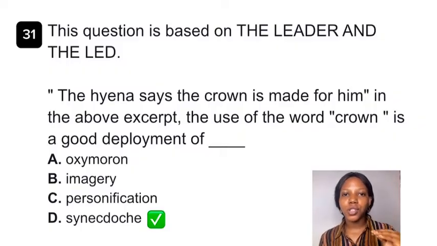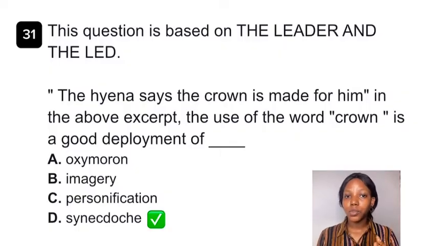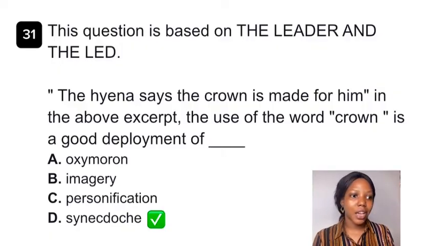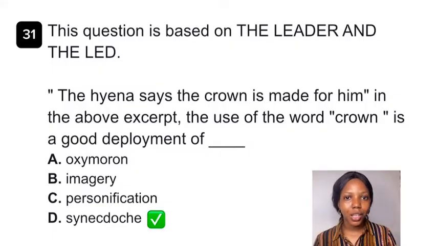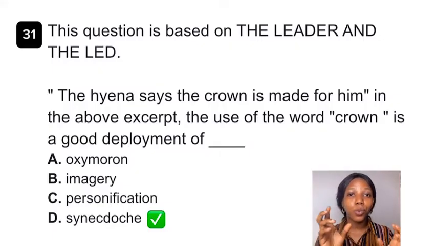Okay, so option C, personification. Yes, there's an attribute of personification here. Personification is when human qualities are given to inanimate objects or animals. And we see the hyena says the crown is made for him, so it has the attribute of personification. But the question emphasizes the use of the word crown.